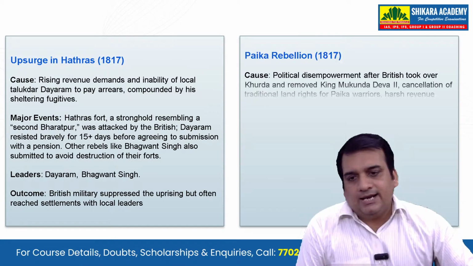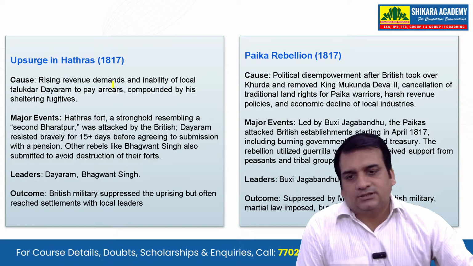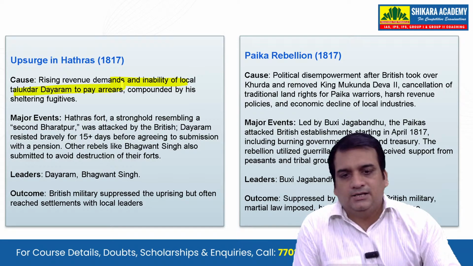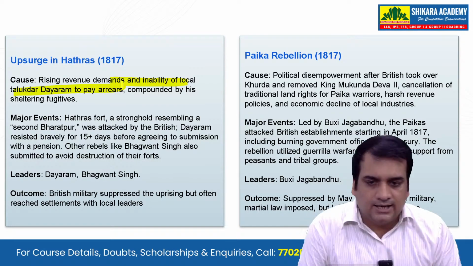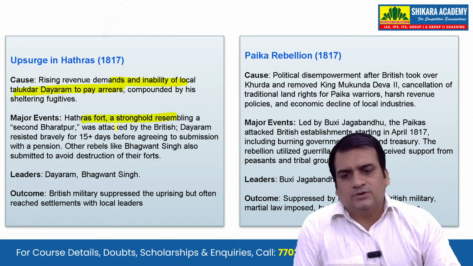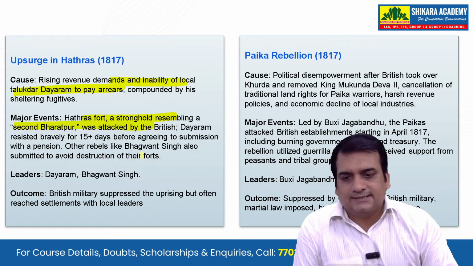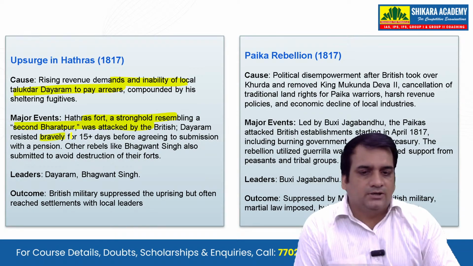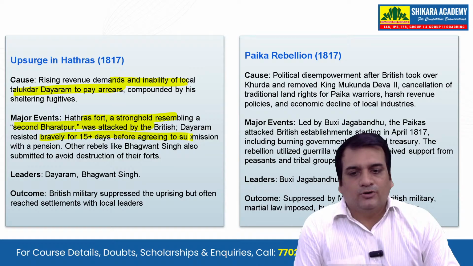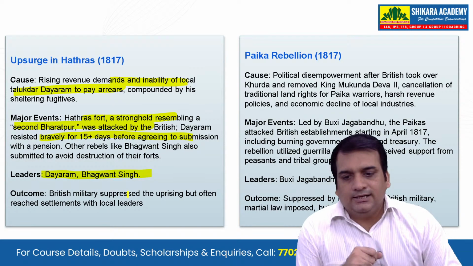Next is the upsurge in Hathras: rising revenue demands and the inability of local talukdar Dayaram to pay arrears. Major events, what was here? Hathras fort, a stronghold resembling a second Bharatpur, was attacked by the British. Dayaram resisted bravely for 15 plus days before agreeing to submission. Who were the leaders here? Dayaram and Bhagwant Singh, and the British military suppressed the uprising.